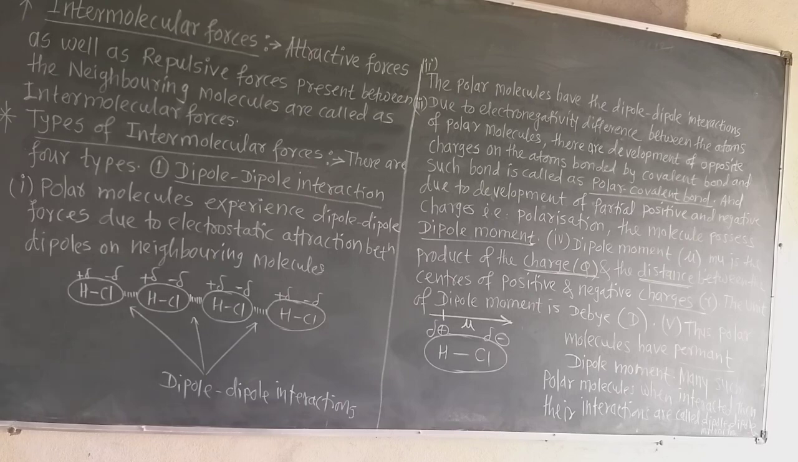They may be attractive forces as well as repulsive forces. But when the molecules come closer and closer to each other, the attractive forces dominate the repulsive forces. That means more attractive forces are present there. Generally, intermolecular forces are of the attractive type. The attractive as well as repulsive forces present between the neighboring molecules of the compound are called the intermolecular forces. These intermolecular forces are of four types.